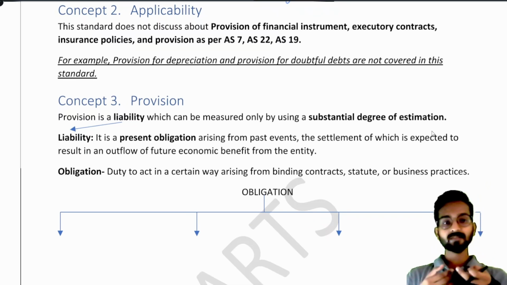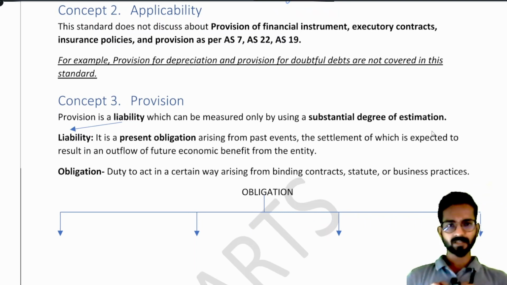See, we estimate from our past experiences. Suppose I am in the 5th or 6th year of a business. From the past 3-4 years, if I know that I am paying 14 to 15,000 rupees tax every year, then this year also I will make a provision for tax of 15,000. Now there comes a doubt: sir, what if we are in the 1st year of business? How much provision will we make?